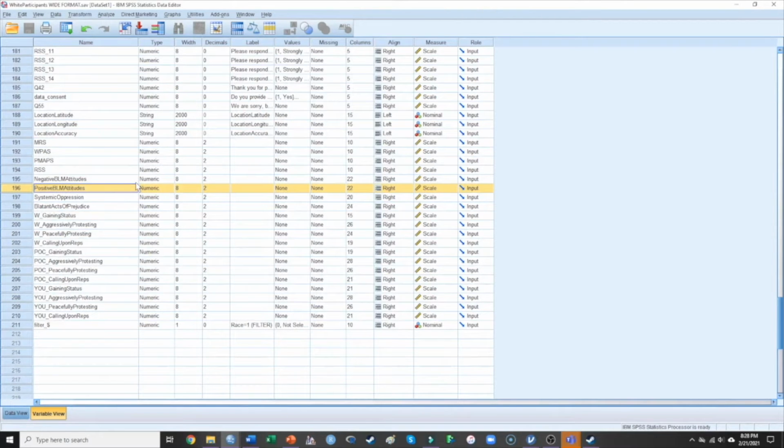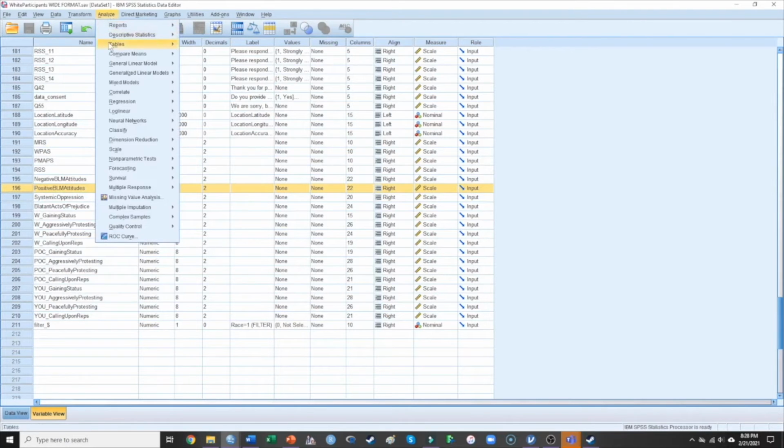And so we can say, okay, do people have more favorable attitudes, so are they higher than the midpoint? Do they have more negative attitudes, so are they lower than the midpoint? Or do they not differ significantly from the midpoint? So we're going to go to Analyze, click Compare Means, and we can do a one sample t-test here.